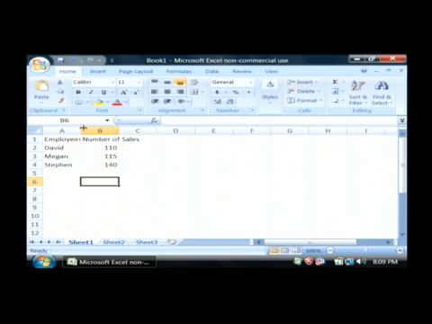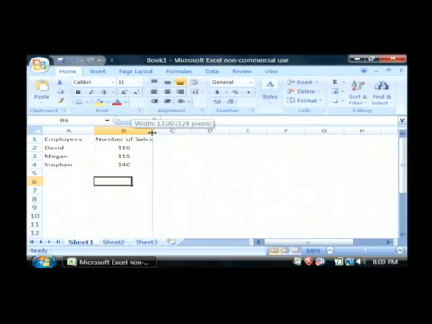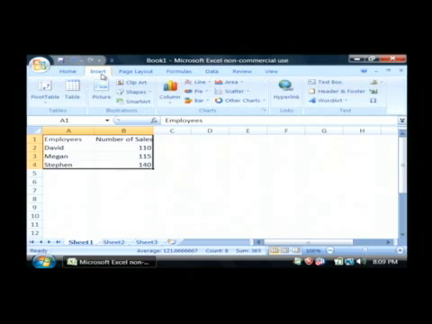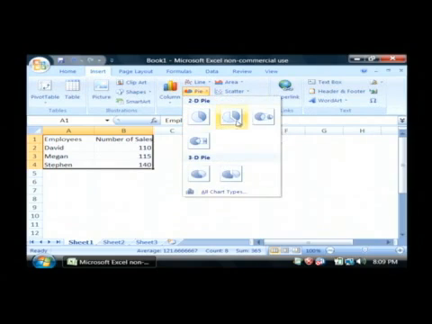Now, I have my little spreadsheet created, and I want to create a chart, actually a pie chart based upon this data. What I'm going to do is click on the very first row. I'm going to hold my mouse button down, and drag until it selects all of the data in this spreadsheet. Then I'm going to go to the Insert tab at the top, and under Charts, I'm going to hold my mouse over Pie, and select the type of pie chart that I'd like to put in. I'm going to go with